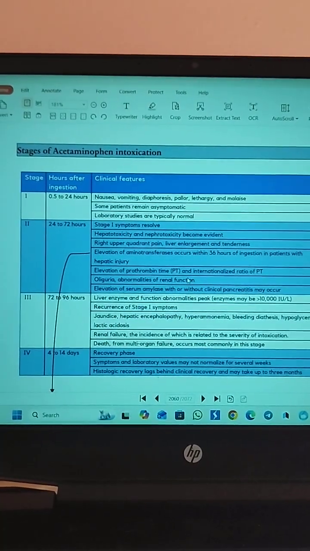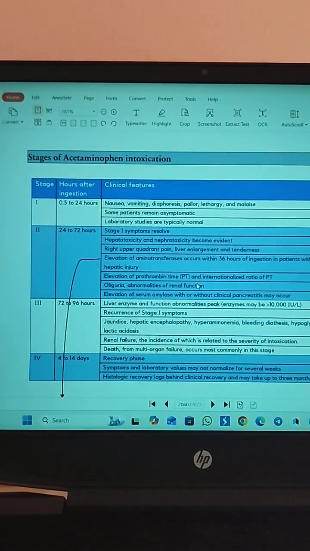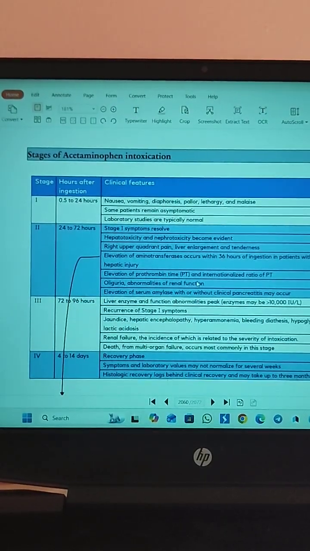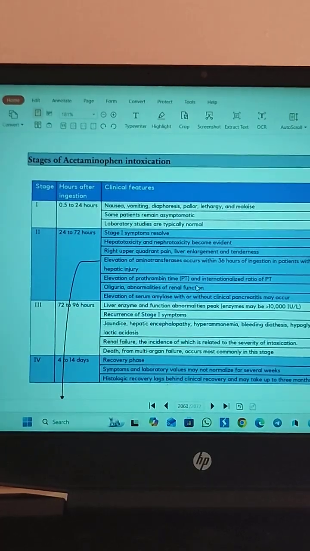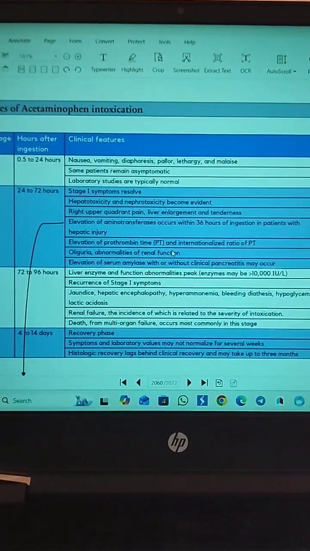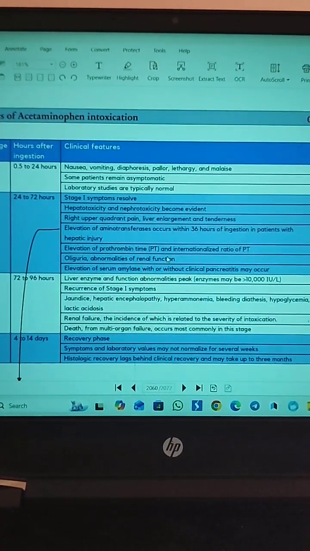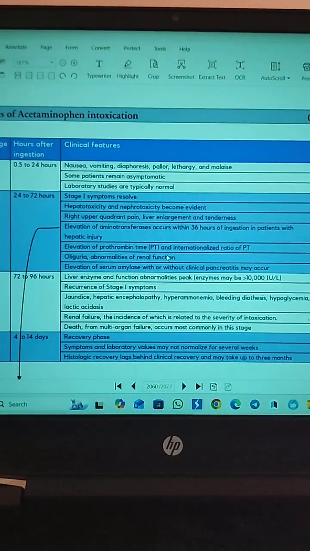So next is about the stages of acetaminophen intoxication. The first stage is from 0.5 to 24 hours after the ingestion. At this first stage, the patient will show clinical features like nausea, vomiting, diaphoresis, pallor, lethargy, and also malaise. Some patients may remain asymptomatic. While doing the laboratory studies, these will typically be normal in this first stage.